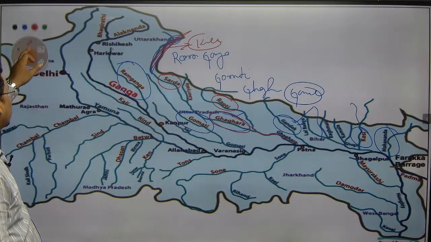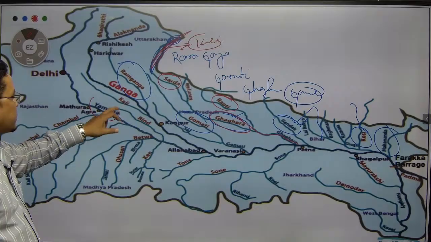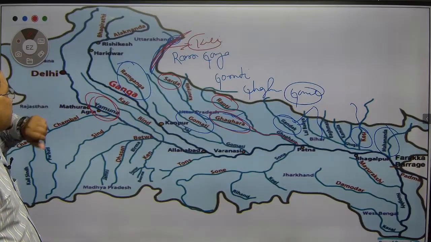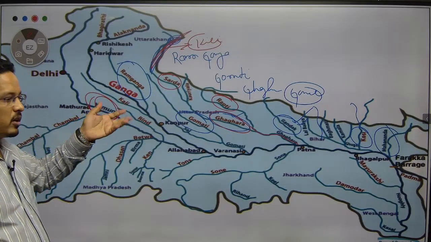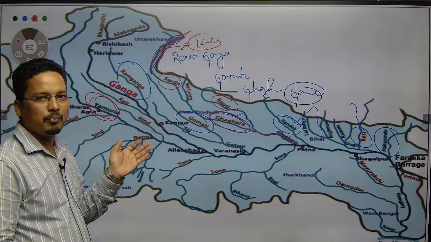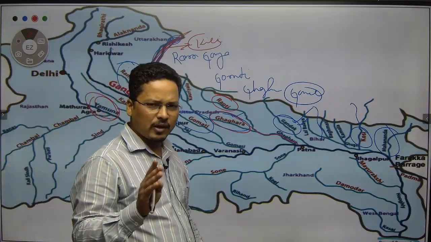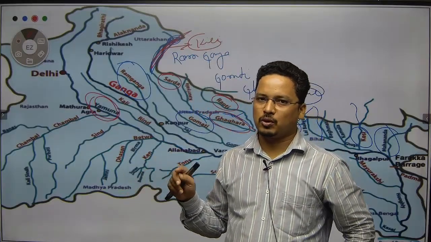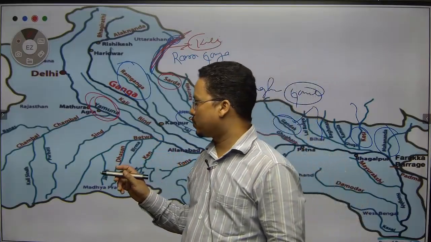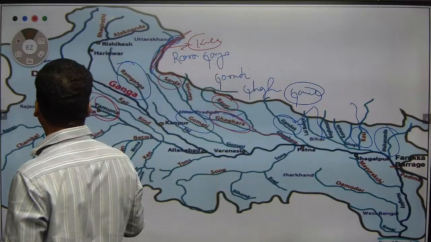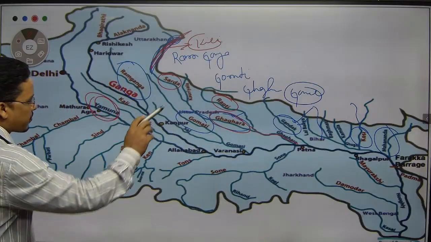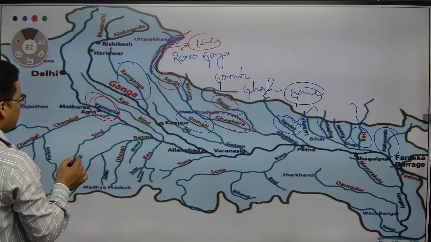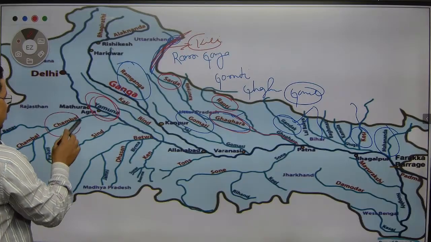But when it comes to the right bank tributaries, the most important is Yamuna, which originates from Bander Punch. The longest tributary of Ganga is Yamuna, and the most polluted. The most polluted, right? The Yamuna. And the Yamuna's right bank tributary is Chambal. That would be Chambal.